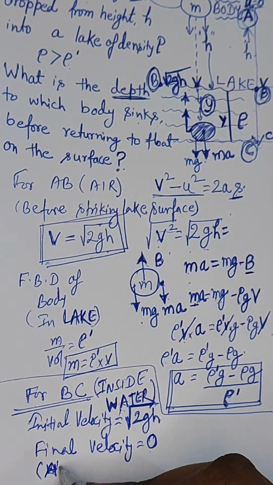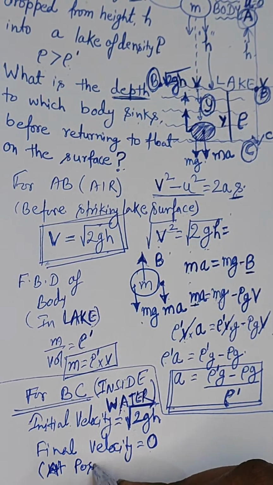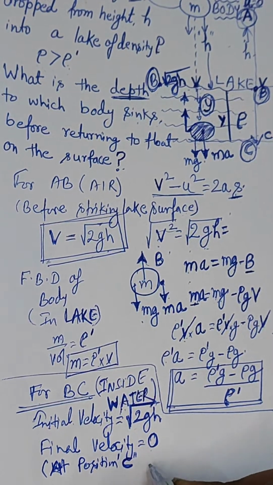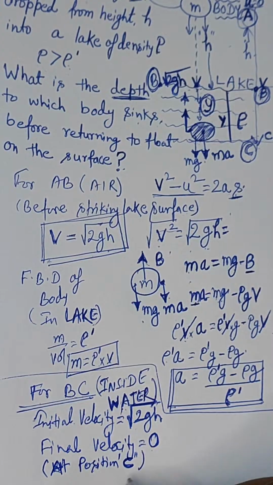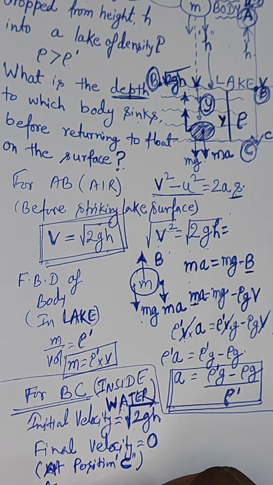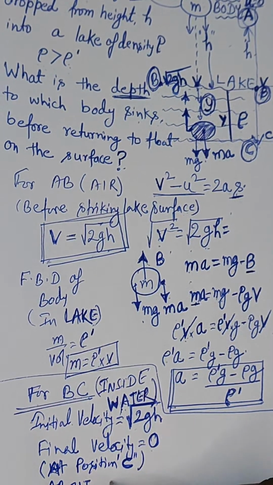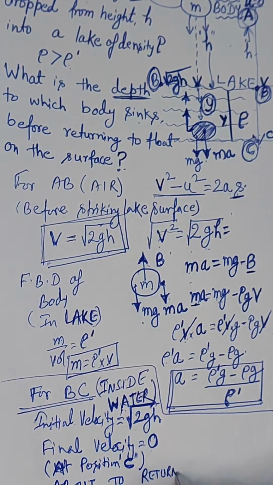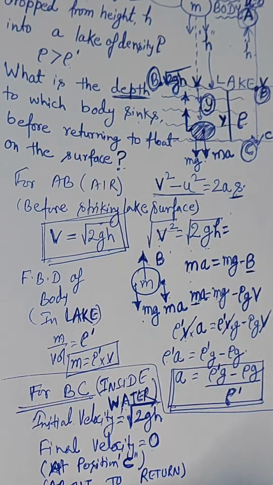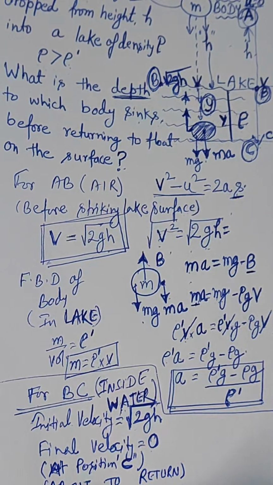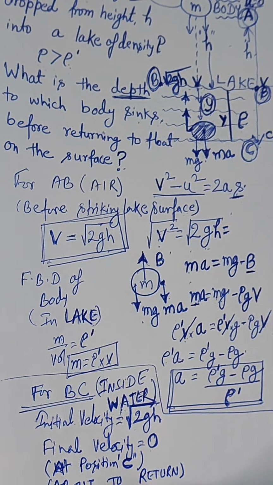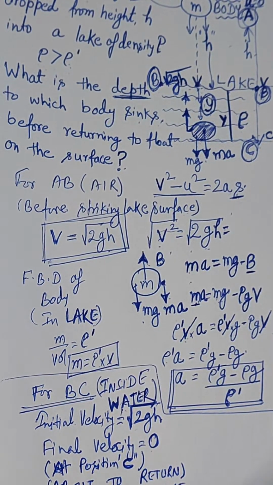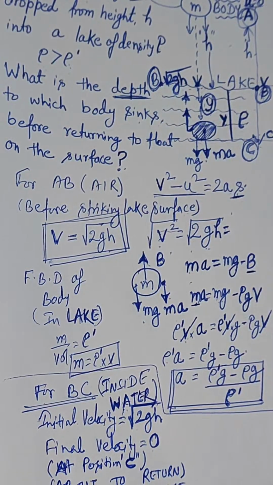That means at position C, when it is about to return towards the surface of the lake.